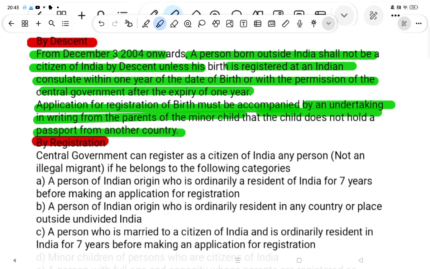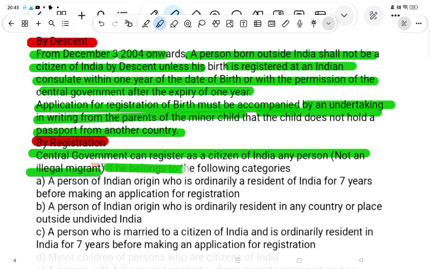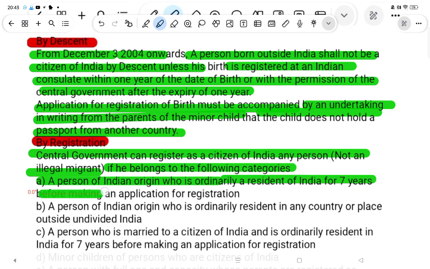Citizenship by registration: the central government can register as a citizen of India any person who is not an illegal migrant if they belong to the following categories. A, a person of Indian origin who is ordinarily resident in India for 7 years before making an application for registration.